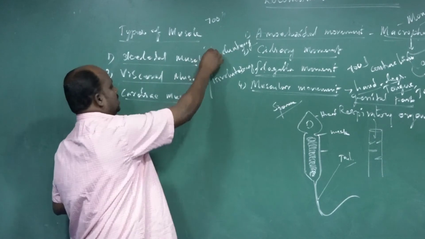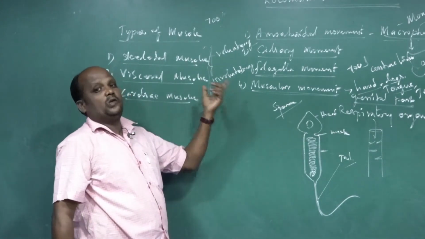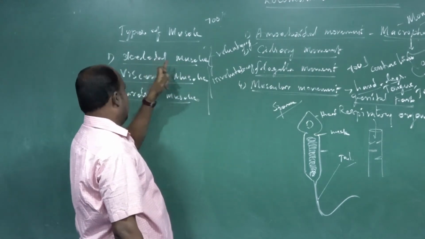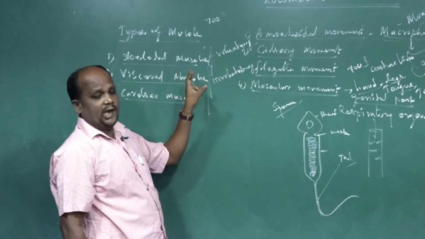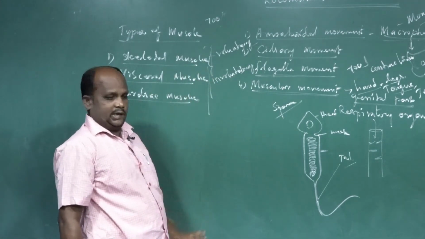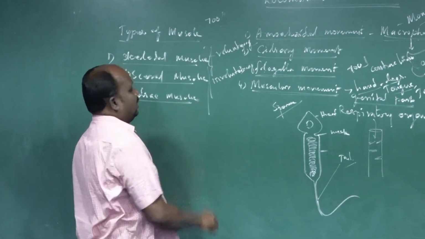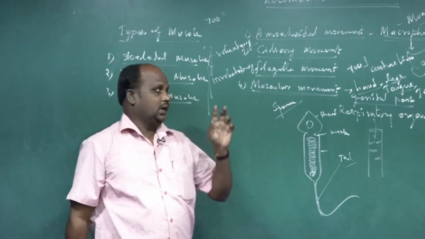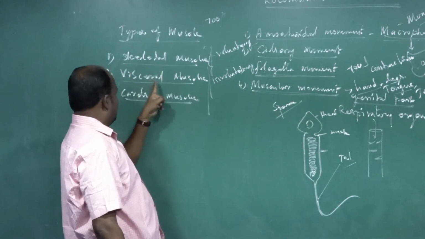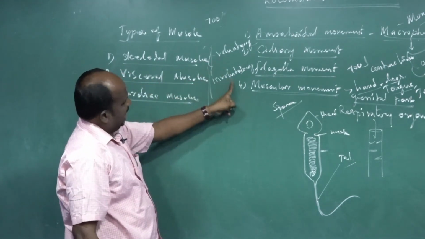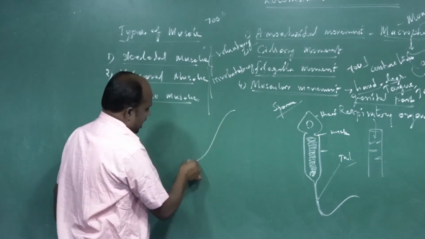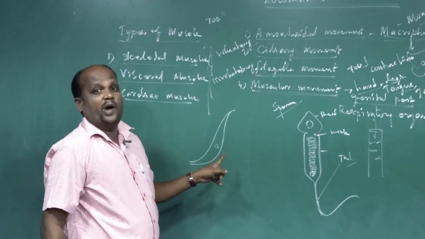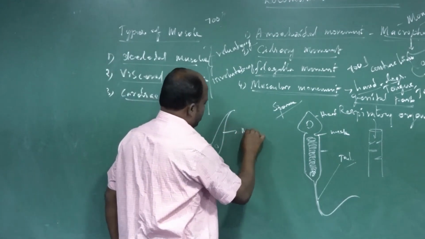All the muscles are multinucleated, sorry, except cardiac muscle. The remaining two muscles, skeletal muscle and visceral muscle, are multinucleated. Cardiac muscle is uninucleated, with a single nucleus. This is the structure of the muscle fiber cell from skeletal muscle and visceral muscle. The cell name is myocyte. What is the name? Myocyte.